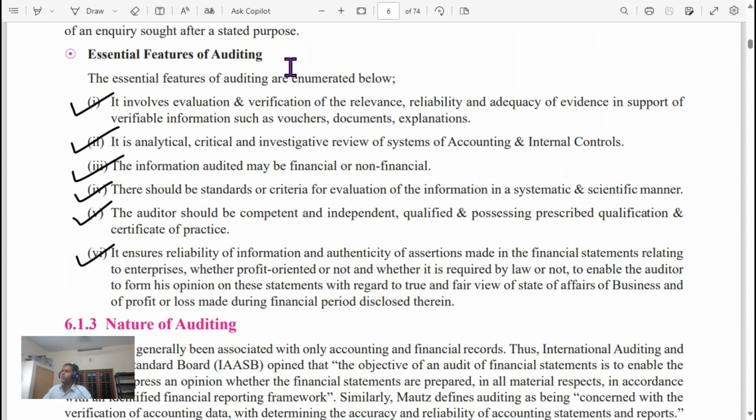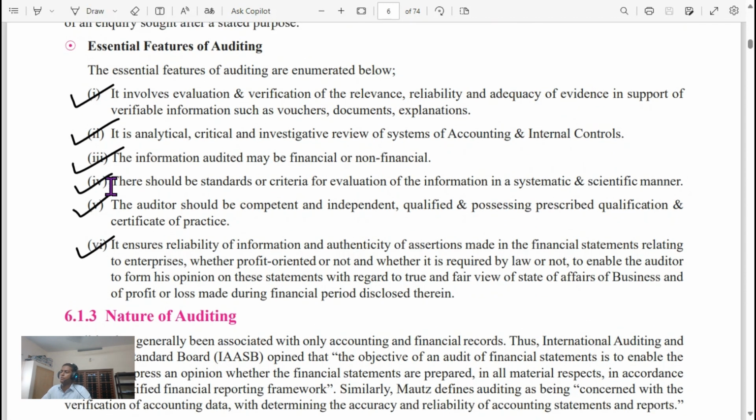Essential features of auditing. It involves evaluation and verification of relevance, reliability, and adequacy of evidence in support of verifiable information such as vouchers, documents, explanations. It is an analytical, critical, and investigative review of the system of accounting and internal controls. The information audited may be financial or non-financial. There should be standards or criteria for evaluation of the information in a systematic and scientific manner. Auditors should be competent and independent, qualified, and possessing the prescribed qualification and certificate of practice.